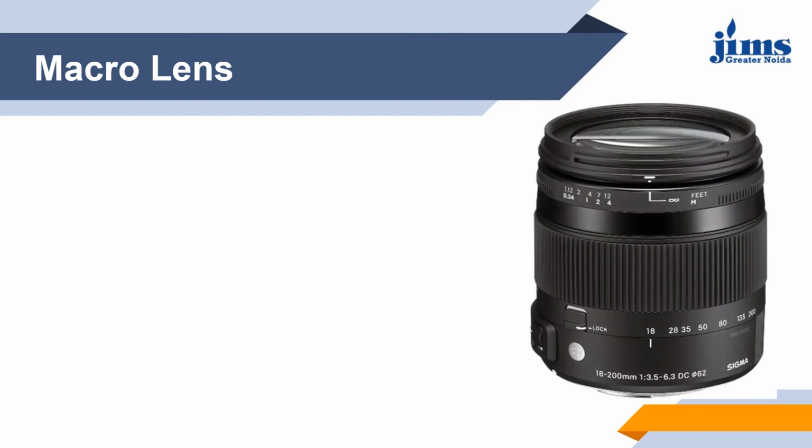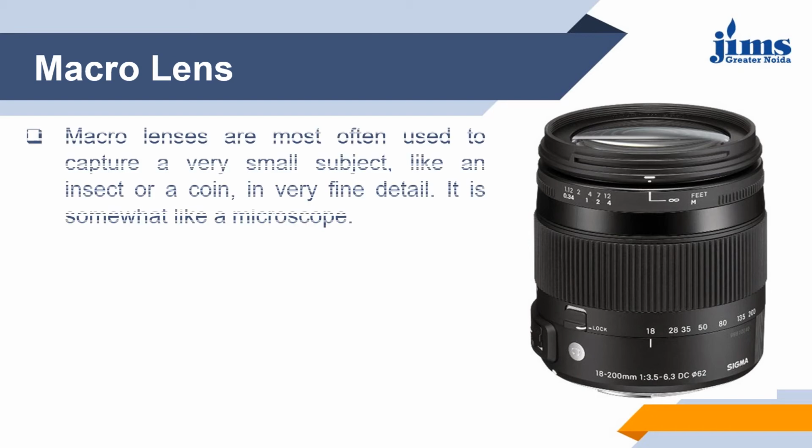Next one is macro lens. Macro lenses are most often used to capture a very small object like an insect or a coin in very fine detail. It is somewhat like a microscope. It is used to take close-up shots of insects, flowers, and products. Open up a new world of photography, otherwise invisible to the naked eye.